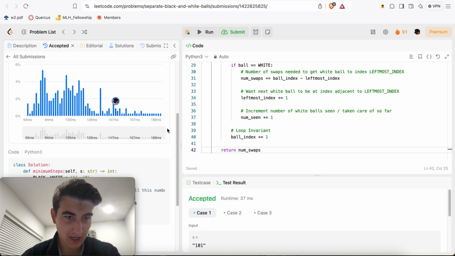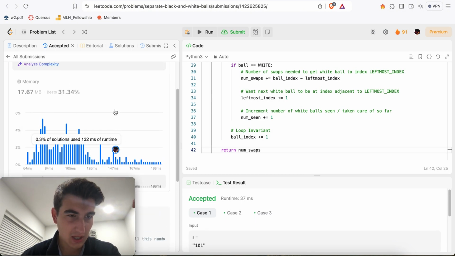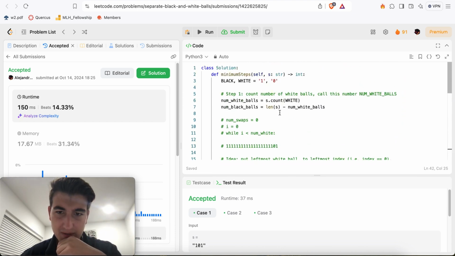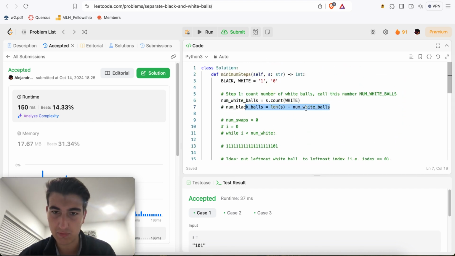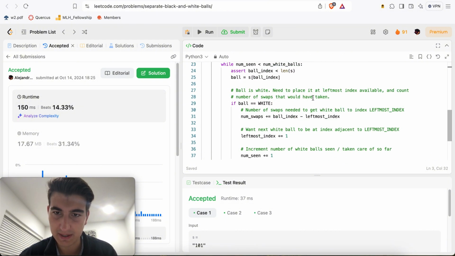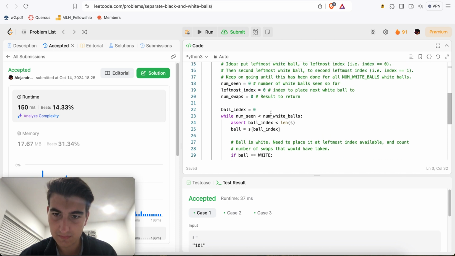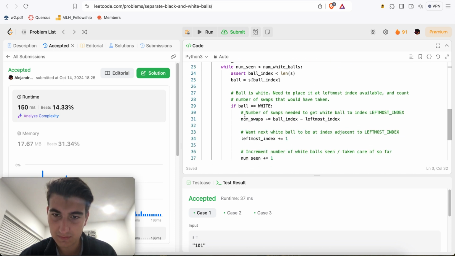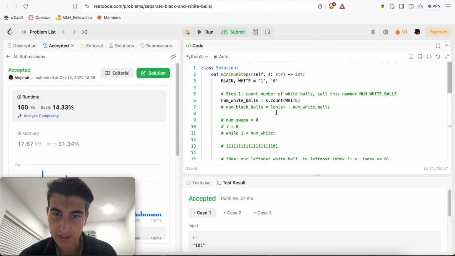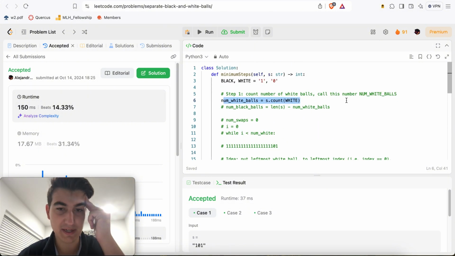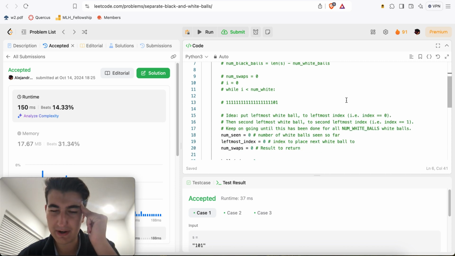Okay, there we go. We seem a little slow. It just might be our constant stuff, right? So we definitely don't need this, for example. We don't need this, we could just do, it's fine, right? Yeah. I mean, okay, so you have to count the number of white balls, right? So you can't do this in less than O of n time, right? Because you need to at least know how many there are for swapping.